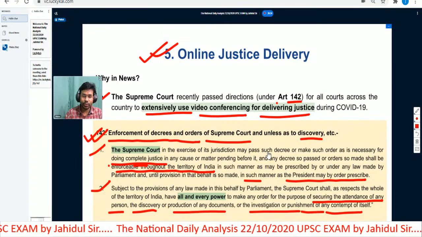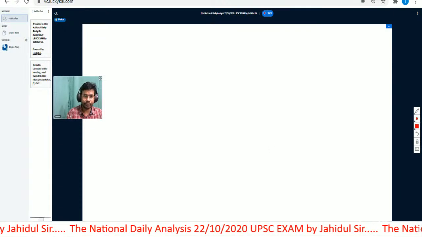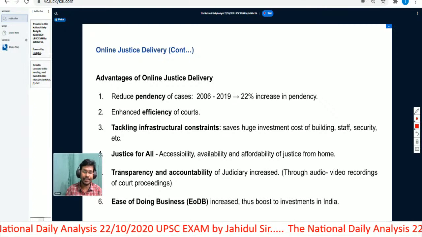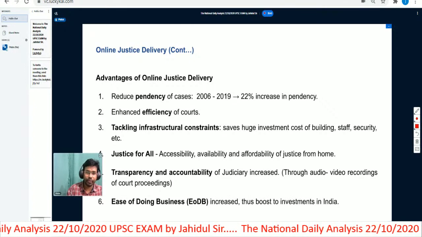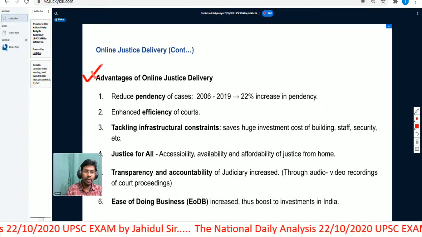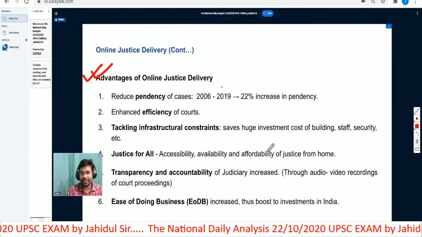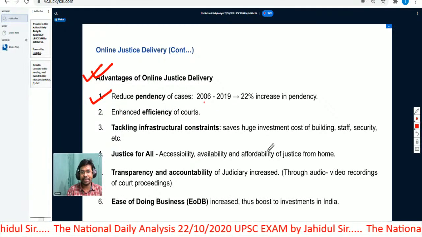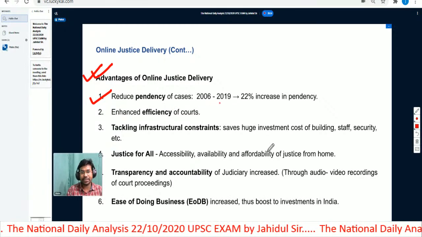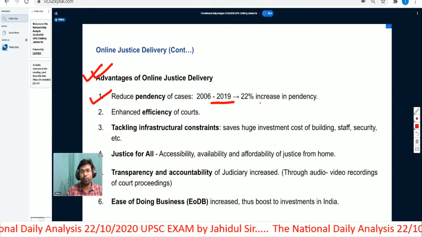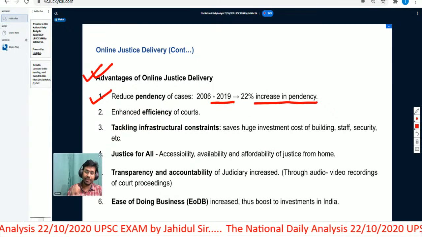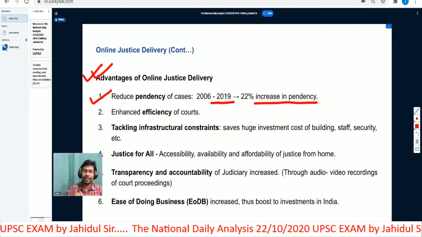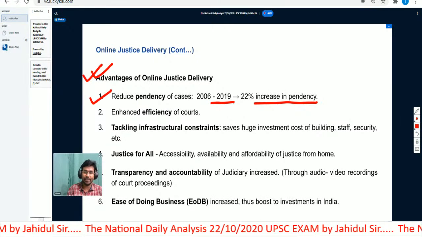So having understood this particular topic, now let us go into a little detail about online justice delivery. It is a very important topic for the mains examination. Okay, so what are the advantages of online justice delivery? It will reduce the pendency of cases. From 2006 to 2019, there has been a 22% increase in the pendency of cases in the lower courts, high courts and the Supreme Court.